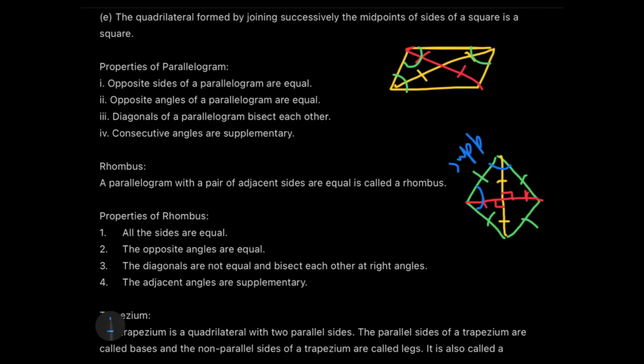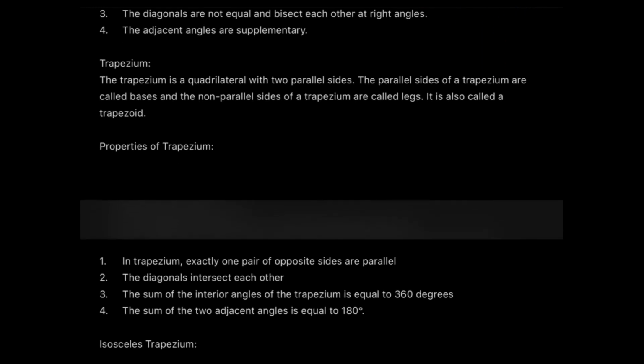All right, now let's go down to another quadrilateral, which is trapezium. Now trapezium has two types, guys. First of all you need to know what is a trapezium. So it has two parallel sides.